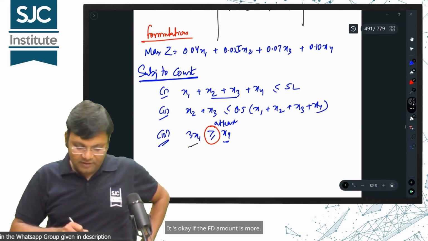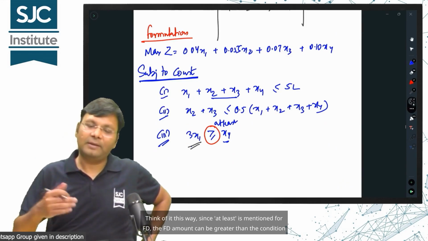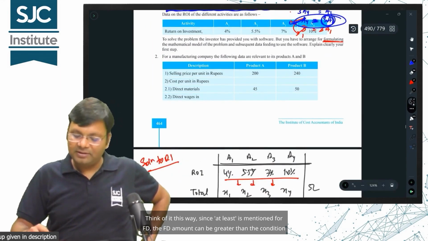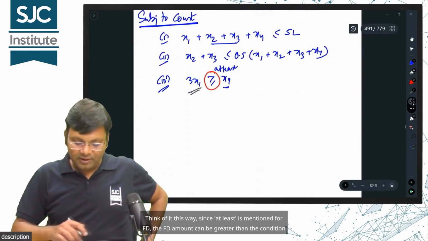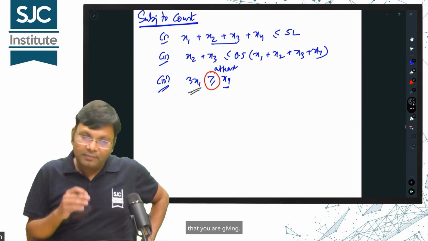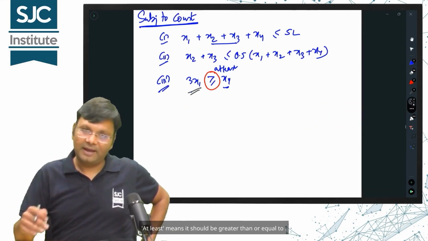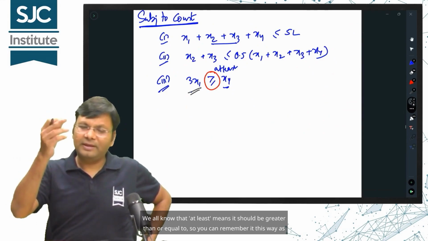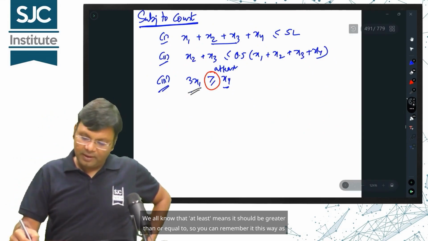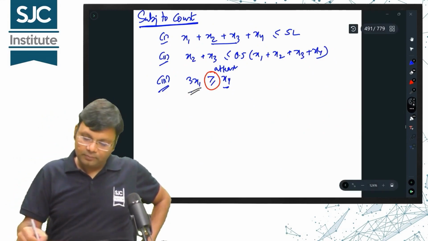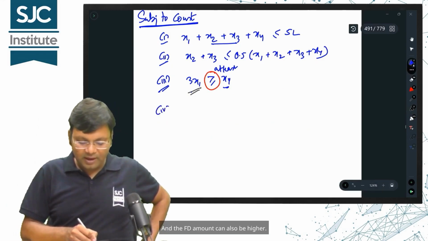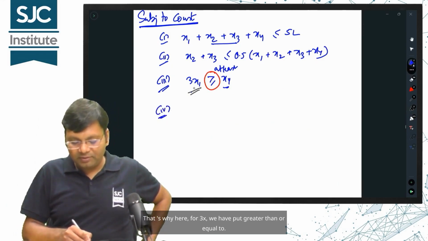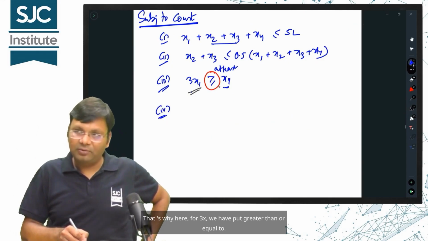It's okay if the FD amount is more. Think of it this way, since at least is mentioned for FD, the FD amount can be greater than the condition that you are giving. At least means it should be greater than or equal to. We all know that at least means it should be greater than or equal to, so you can remember it this way as well. And the FD amount can also be higher. That's why here, for 3x we have put greater than or equal to.